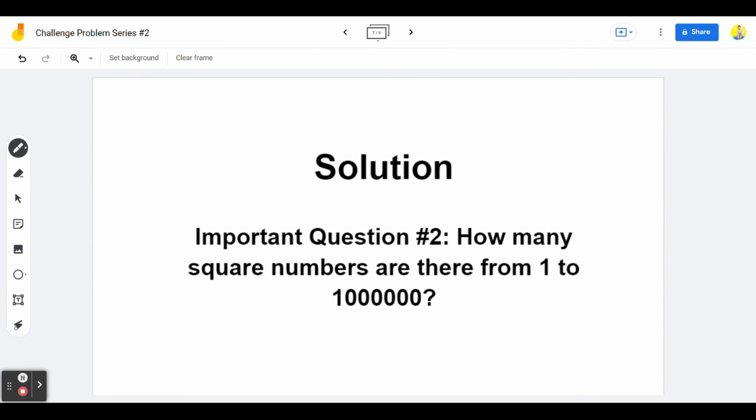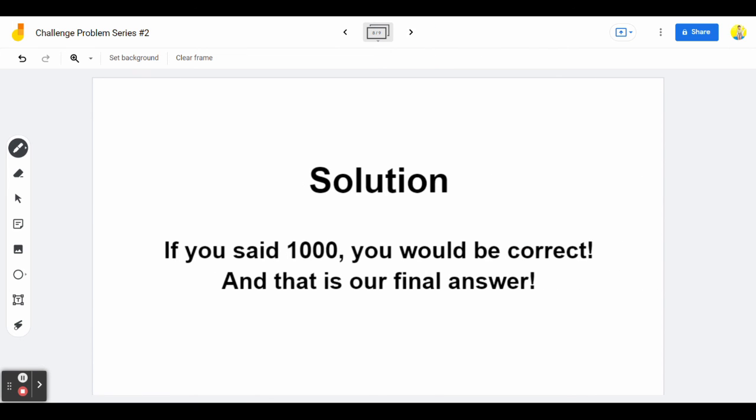Important question number 2. How many square numbers are there from 1 to a million? Think about this problem for a second, and feel free to pause the video. But now I'll go on to the answer of this entire question. If you said 1,000, you'd be correct. And that is our final answer.